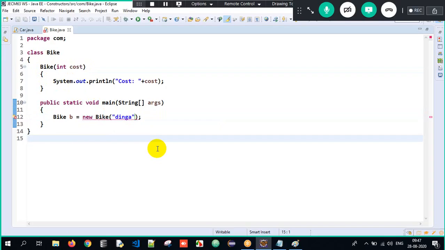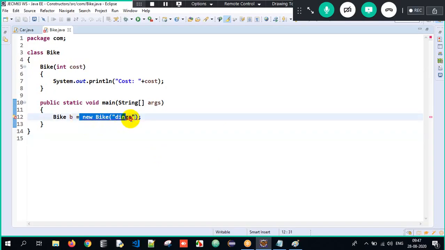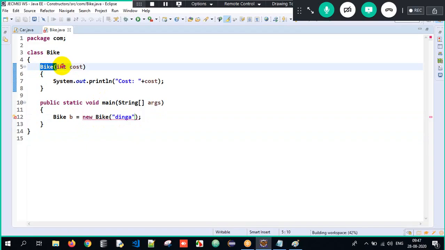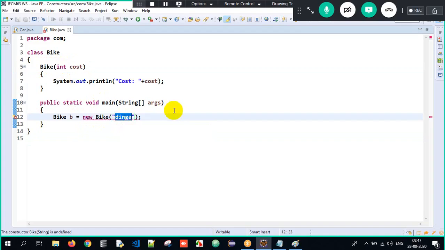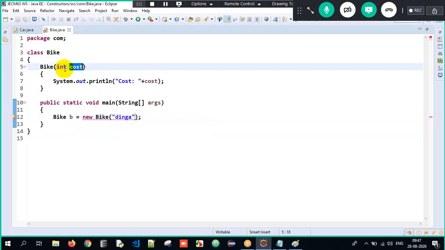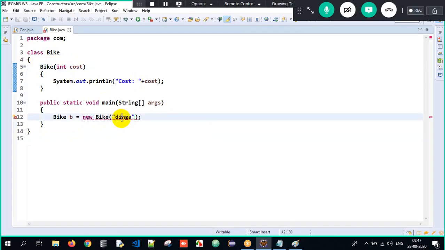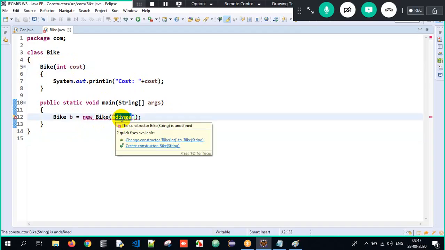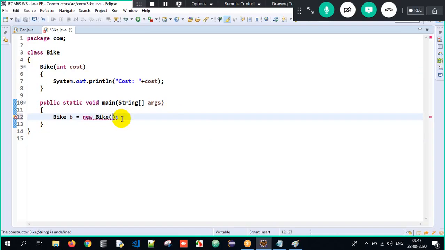Why? It says, I am accepting an integer argument, but you are passing a string argument. You better pass me an integer argument. So I pass 1000. Will it get executed? Yes.